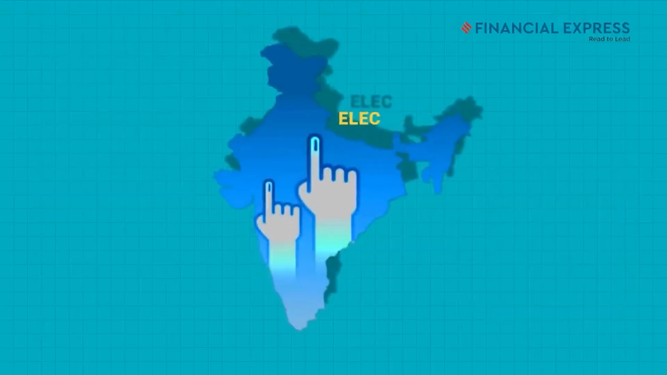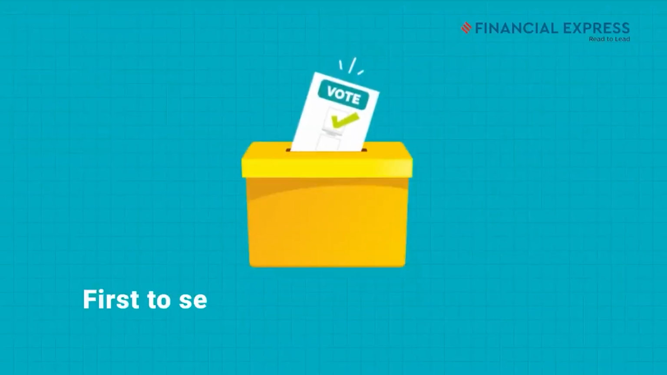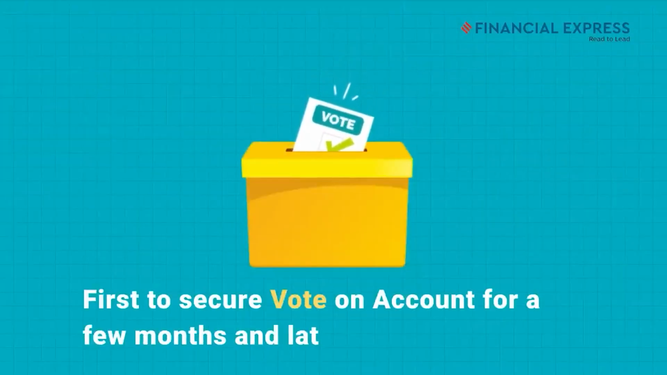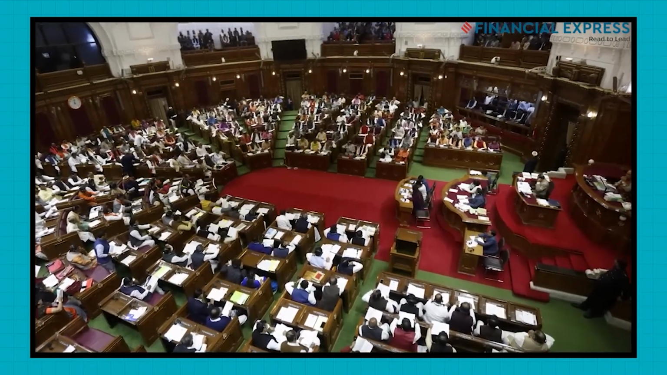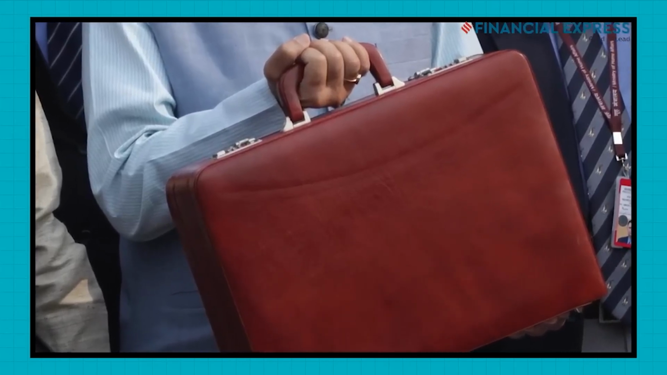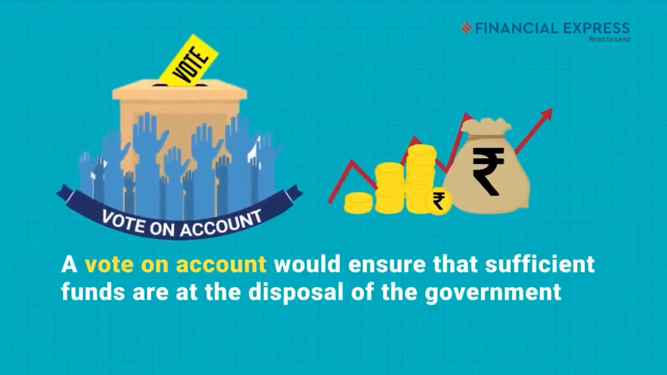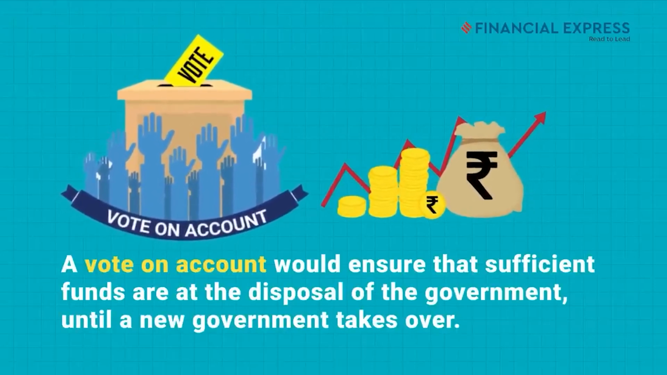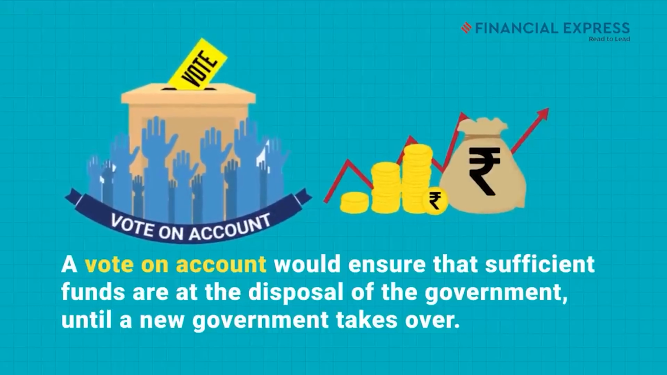March. In an election year, the budget may be presented twice, first to secure vote on account for a few months and later in full. Since the government of the day would not have enough time in hand to vote for a full budget before commencement of the new financial year, a vote on account would ensure that sufficient funds are at the disposal of the government to allow it to run the administration of the country until a new government takes over.